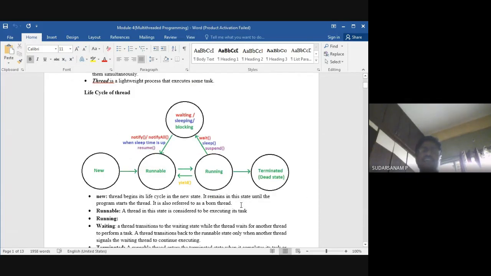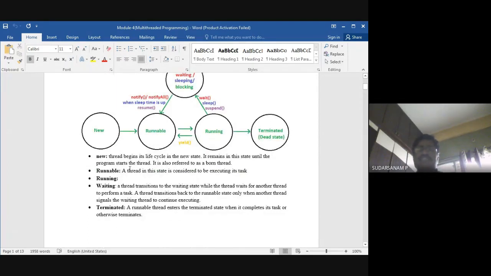Now see here, new. When the thread begins its life cycle, it is in the new state. It remains in this state until the program starts the thread. It is also referred to as a born thread. Next one is runnable. A thread in this state is considered to be executing its task. Next, running is also the same thing.